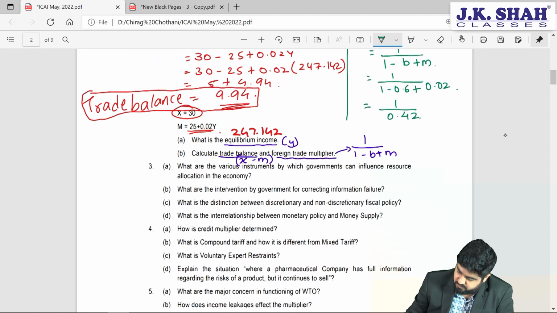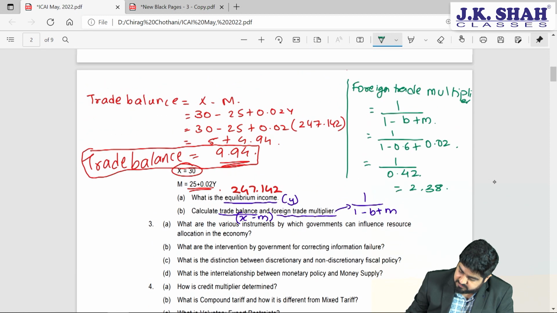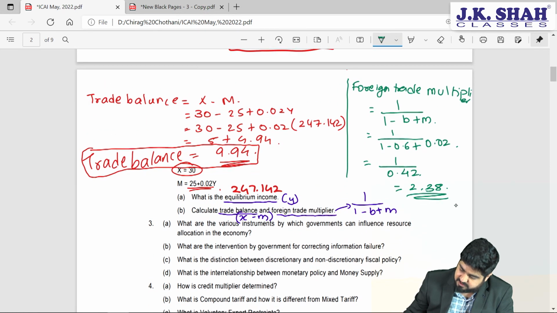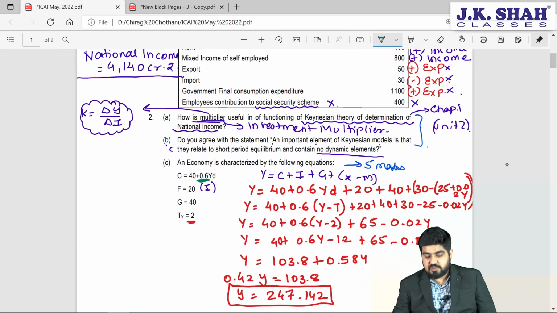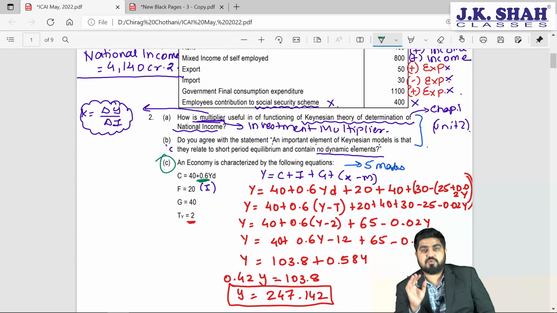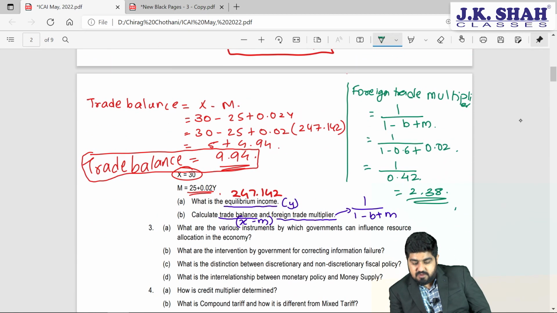0.42, which will be 1 divided by 0.42. The calculation that we get here will be 2.38. So what is our foreign trade multiplier? It is 2.38. So this is how we need to calculate our question, which is worth 5 marks. I hope you are very clear in this. That completes our entire question number 2.